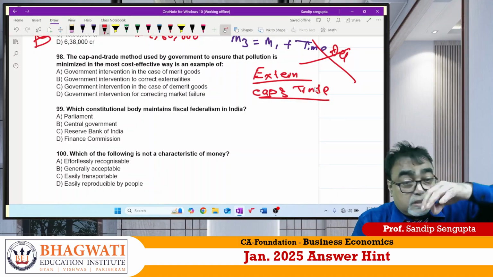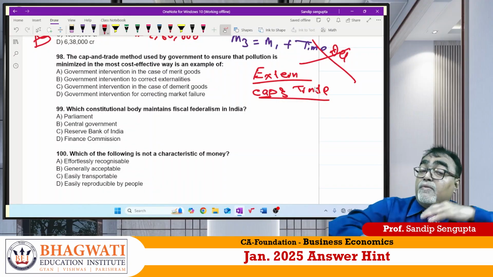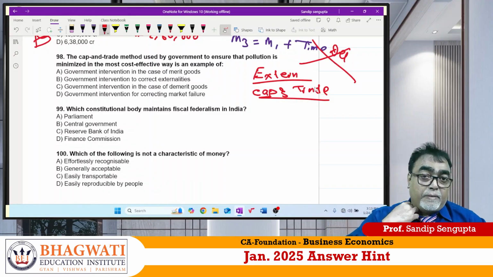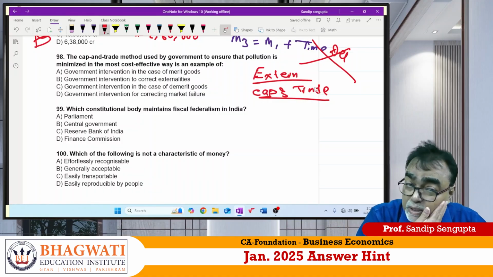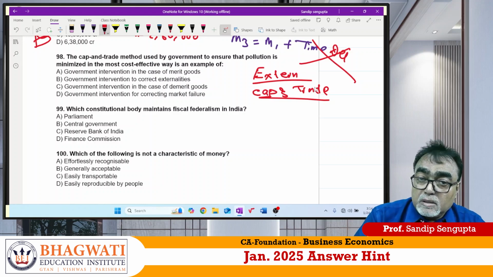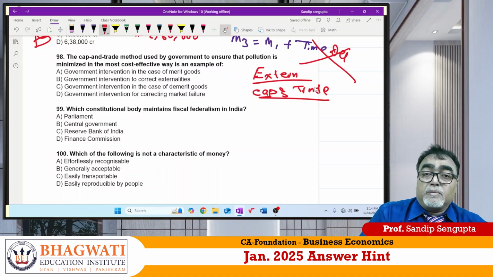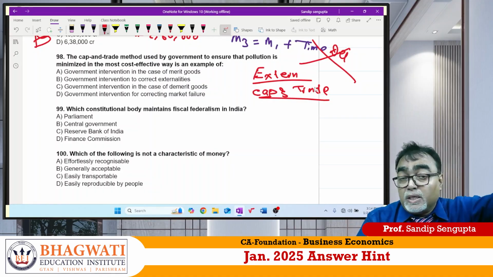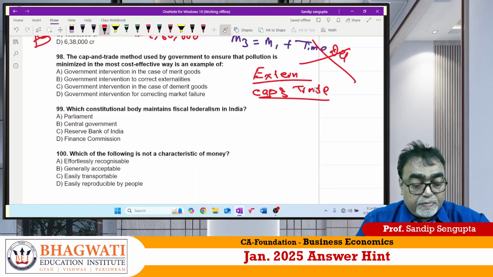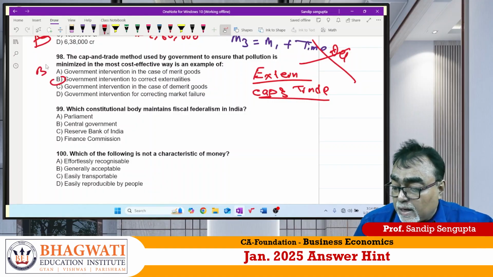If you cross the limit, you should be penalized heavily. And after a certain period, like mediclaim, every year you have to renew it. So if you want to continue production, you have to renew this. Cap system is a tradable permit. Trade system is that the tradable permit has to be renewed every interval. The answer is cap and trade system for externalities. So answer should be 98 B for Bangalore.